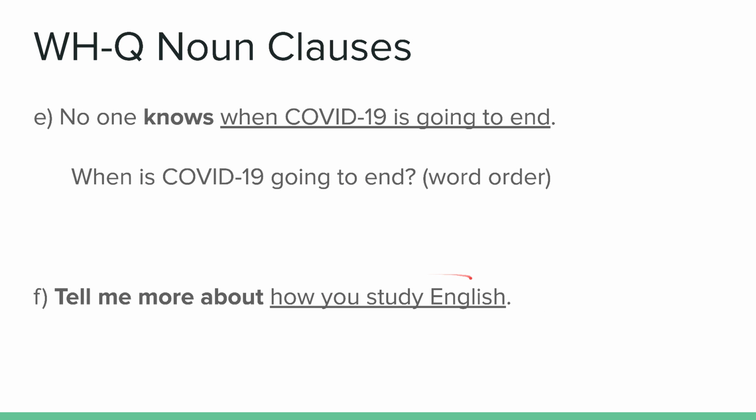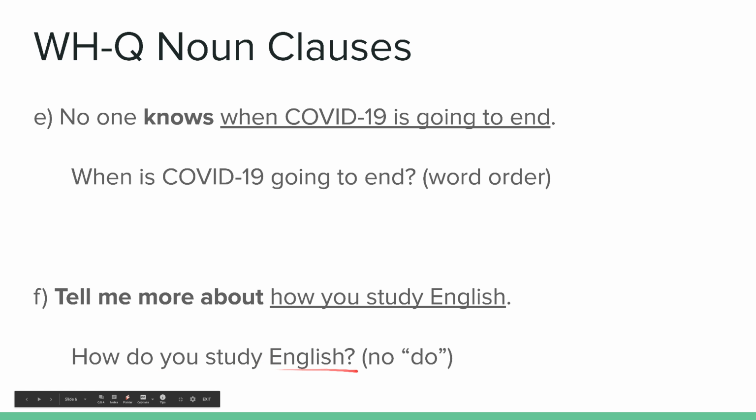Okay, one more example. Tell me more about how you study English. How you study English is the noun clause. And here's a reporting verb, tell, or a phrase, tell me about. If this was a regular question, how do you study English? We add do to make a question, but in the noun clause, we don't need it. Okay? Pretty easy, right?